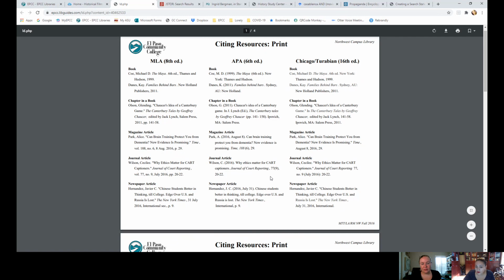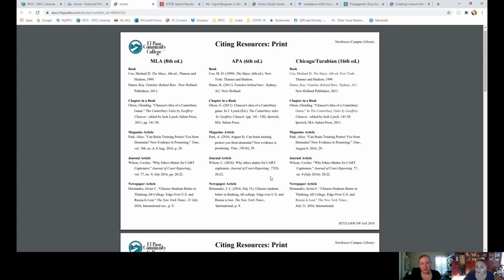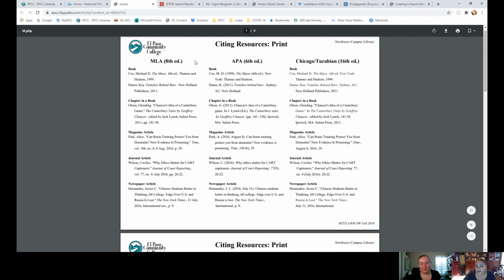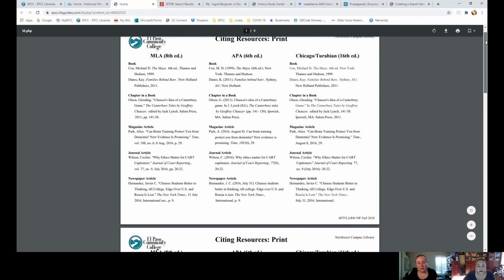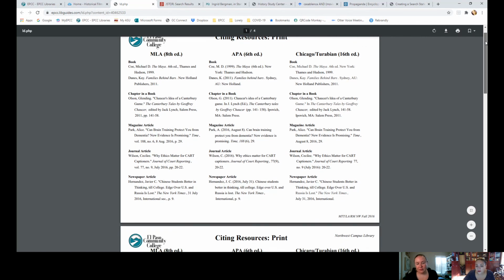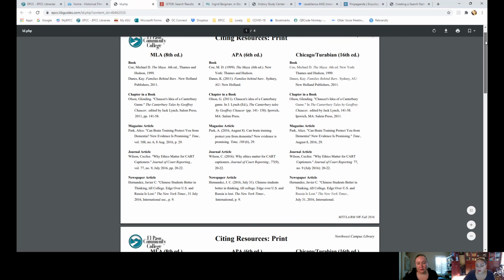It's more on the format of the paper and the in-text citation. That's why I'm not too worried if you use this one, but be mindful that this is APA 6th edition, not 7th edition. The MLA is current, the Chicago is current, but the APA, we're in the process of updating. But again, it's not going to affect you much because the citations didn't really change. It's more that they changed the formatting of the paper. Do you have a preference what they use?